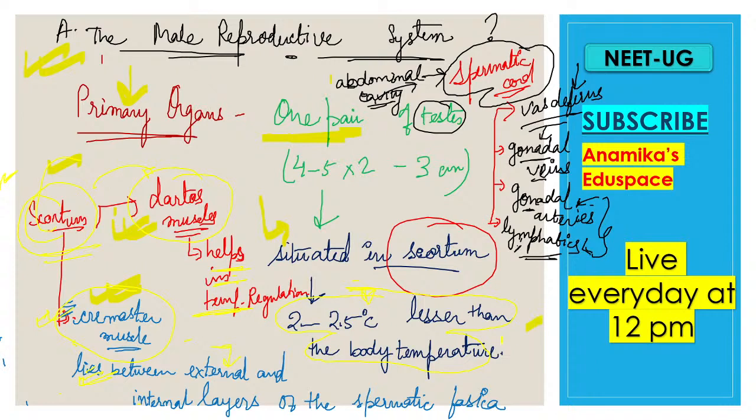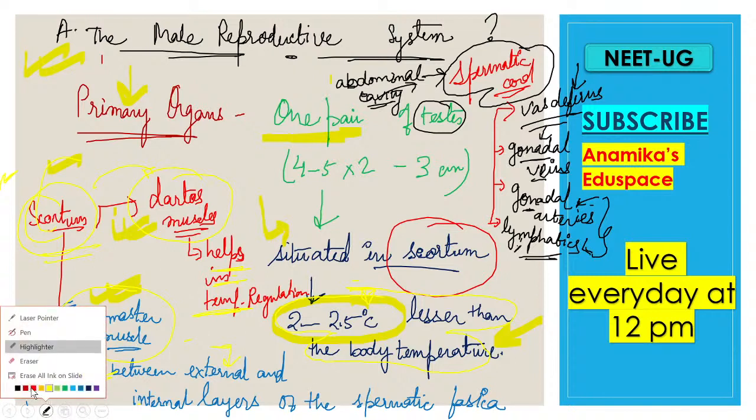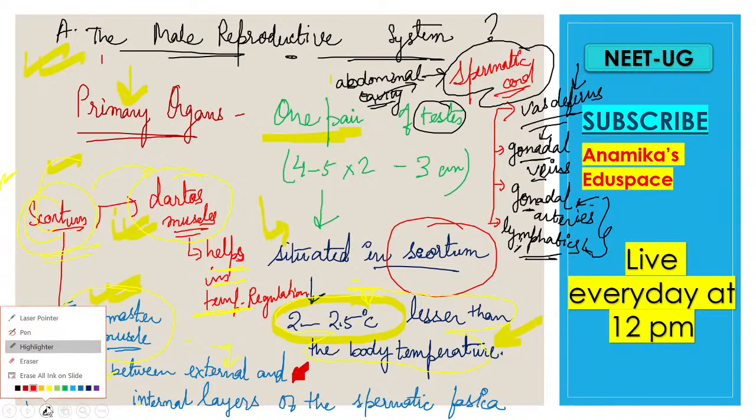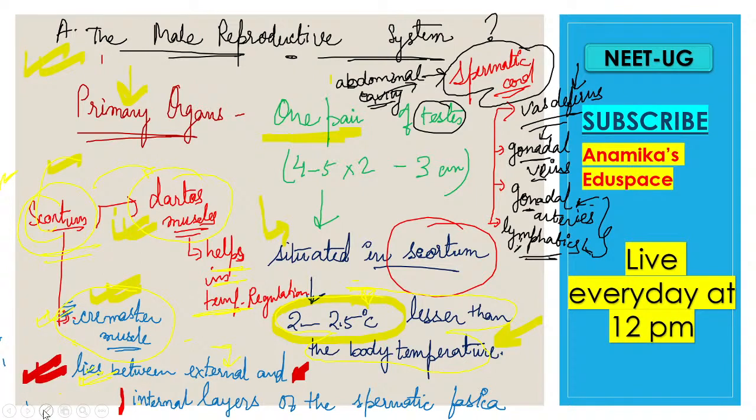right? The testis is lying at which temperature? That is, it is lying at 2 to 2.5 degrees Celsius lower temperature, which is very, very important. Next thing is it lies in the external and the internal layers. So this was also important.